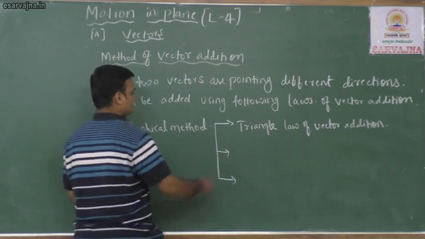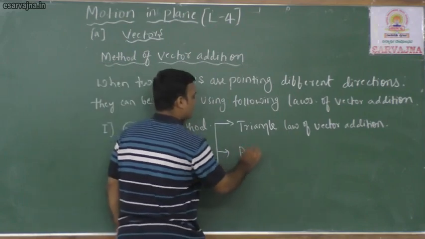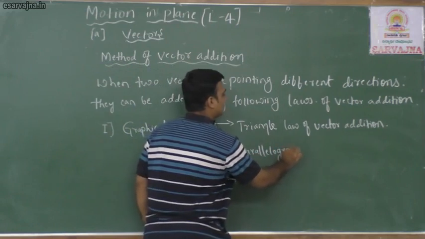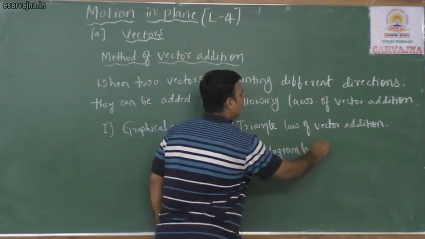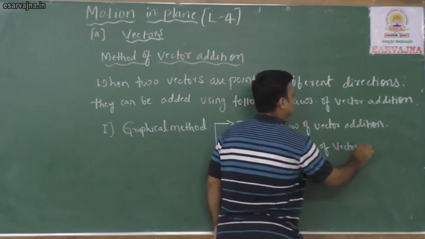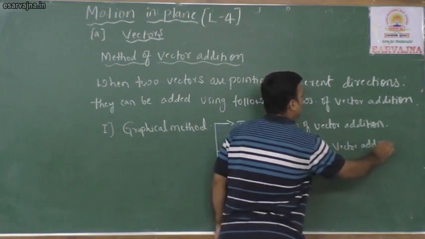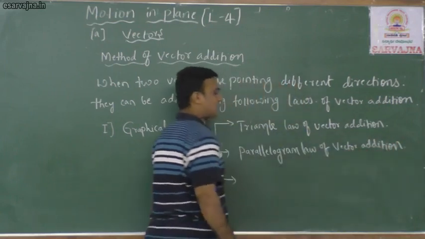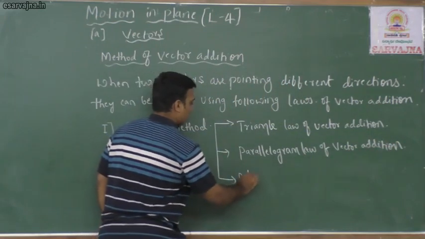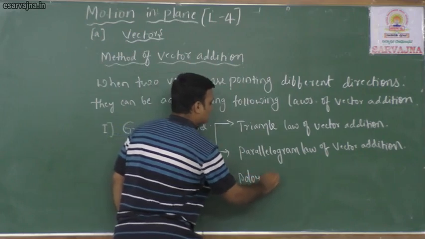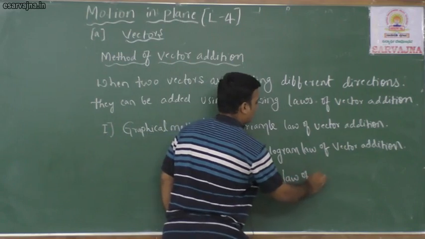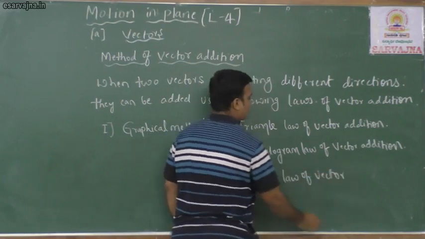Second one, parallelogram law of vector addition. Last one, polygon law of vector addition.